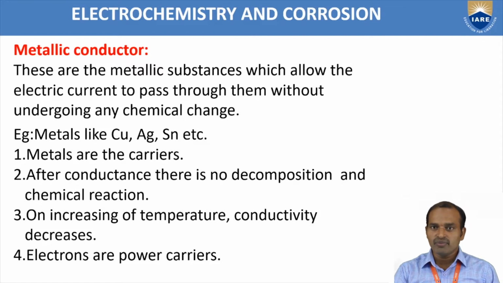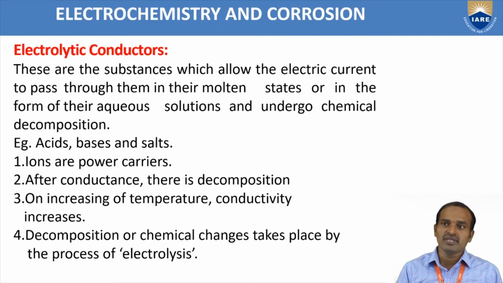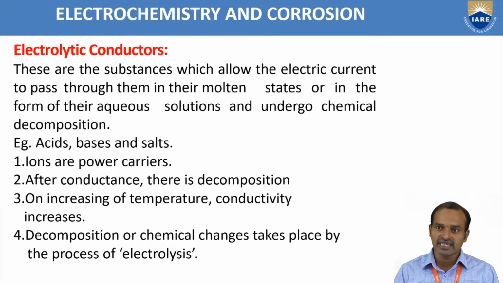Next, the other type of electrical conductor is the electrolytic conductor. Electrolytic conductors are substances which allow electricity to pass through them, but they undergo chemical change or decomposition. These conductors are in the molten state or aqueous solutions.